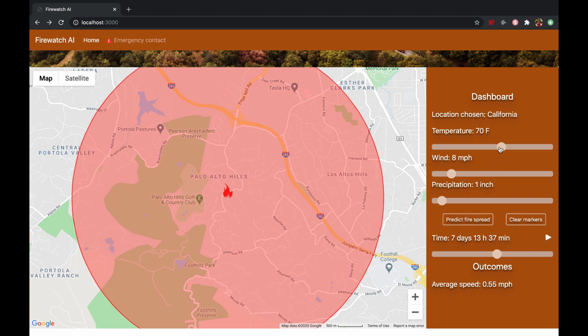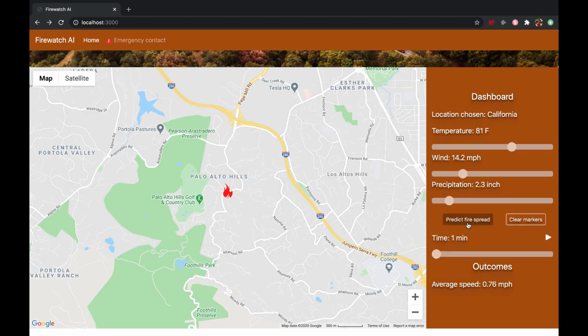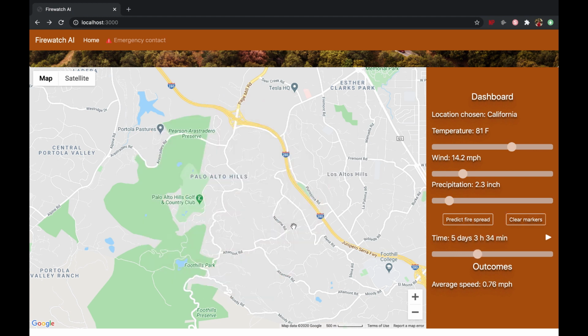You can also change the weather conditions to see how this would affect the average speed of how the fire spreads at that specific location. Predict the fire spread and notice how the average speed right now is 0.76 miles per hour because the temperature and the wind were higher this time.